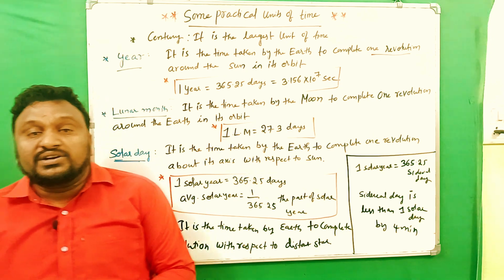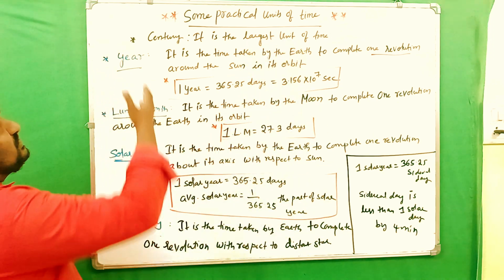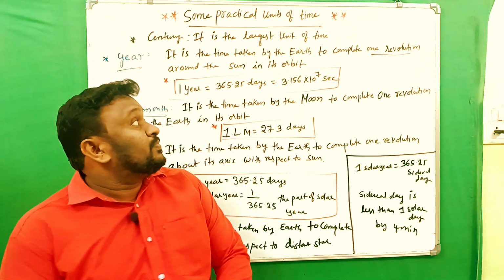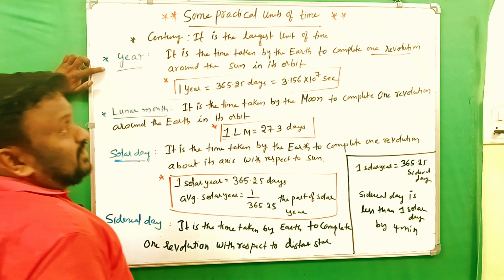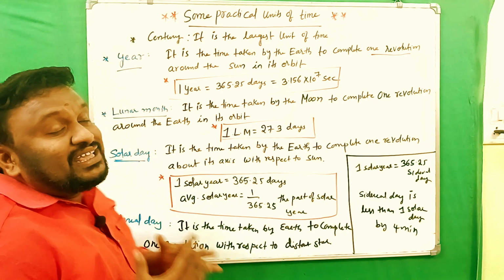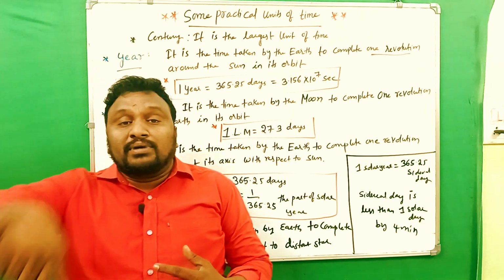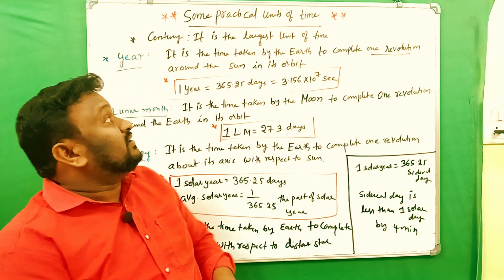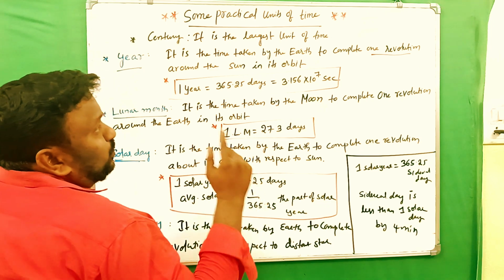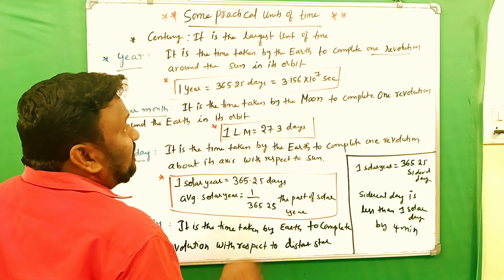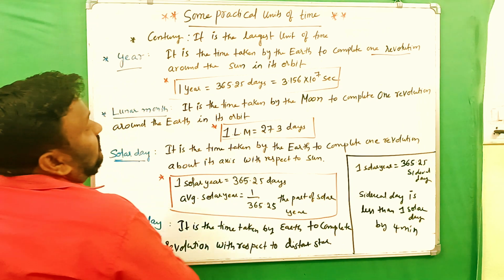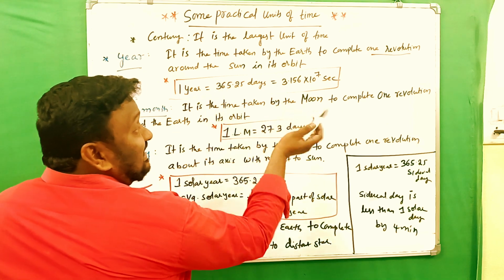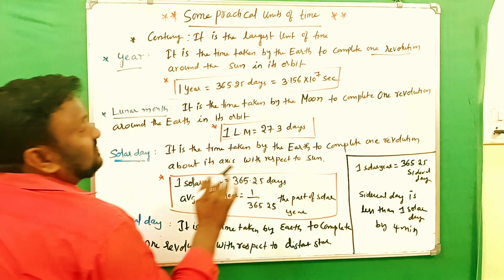Let's see now some practical units of time. So century is the largest unit of time. Century means 100 years. What is the definition of a year? The time taken by the earth to complete one rotation around the sun in its orbit is what we call a year. Its value is 365.25 days. In seconds, 3.156 into 10 power 7 seconds.